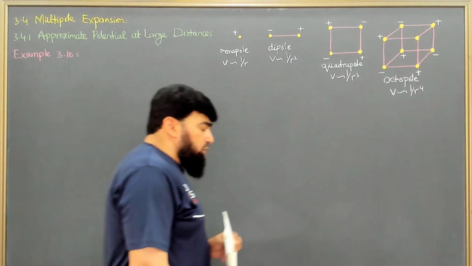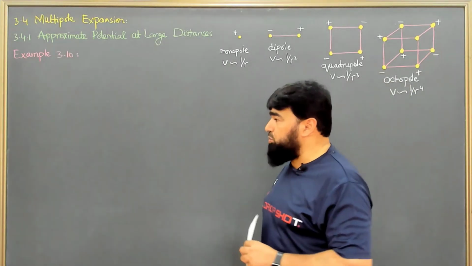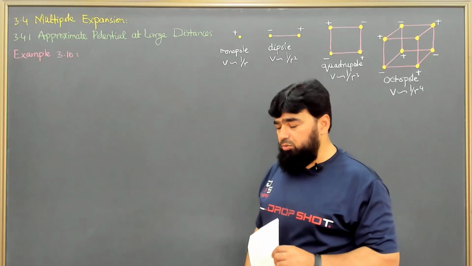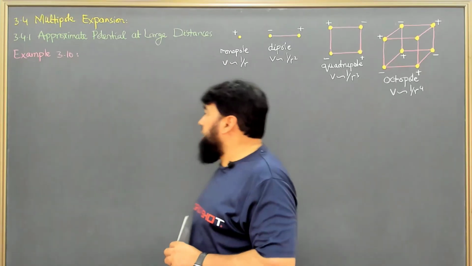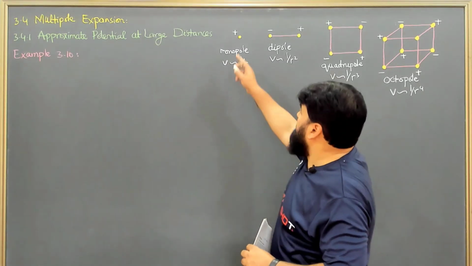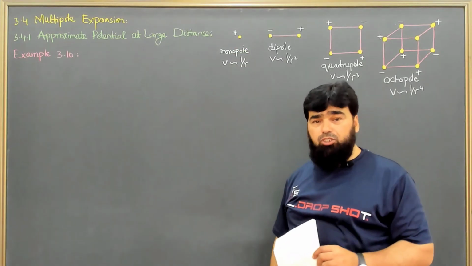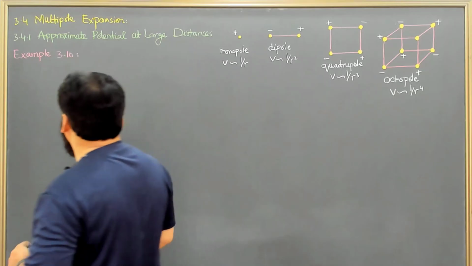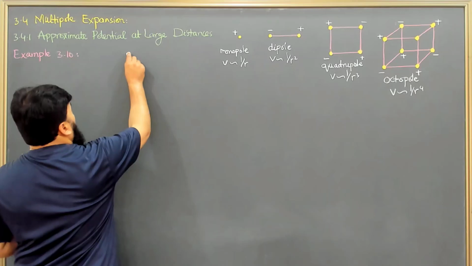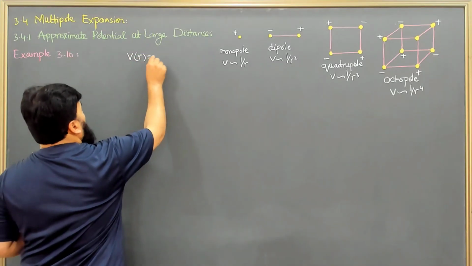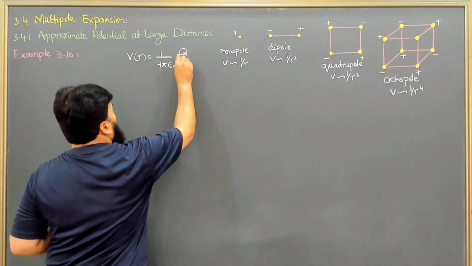There is a question: when we have a charge distribution, whether it's a point charge distribution or any other distribution, and we suppose that charge Q is there, then what will happen when we go far away from this charge distribution? And we know from our previous knowledge that V of R is equal to 1 over 4 pi epsilon naught Q by R.